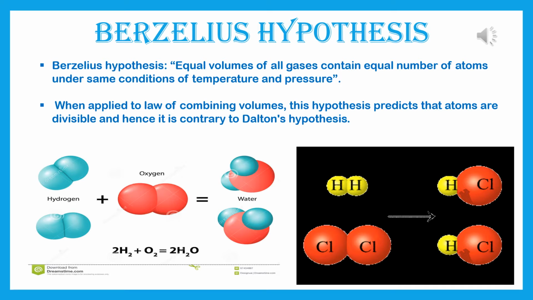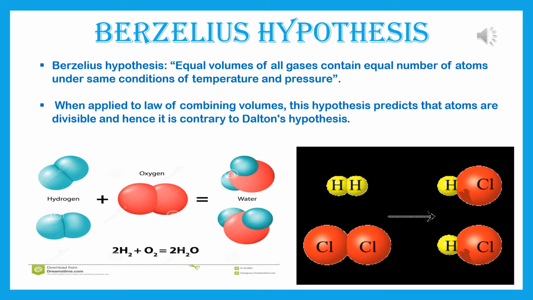But according to Berzelius hypothesis, 4 atoms of hydrogen react with 2 atoms of oxygen to form 2 molecules of water. This is the difference between these two hypotheses, and this is the limitation of Dalton's atomic theory, you can say, that has been corrected by Berzelius hypothesis.